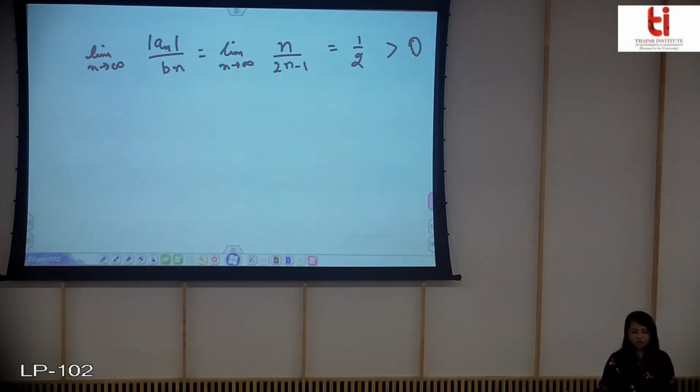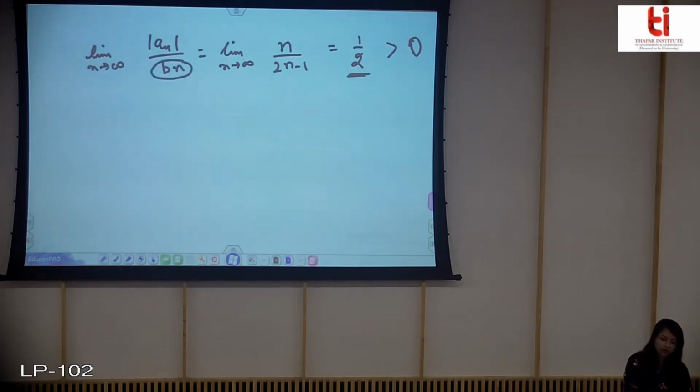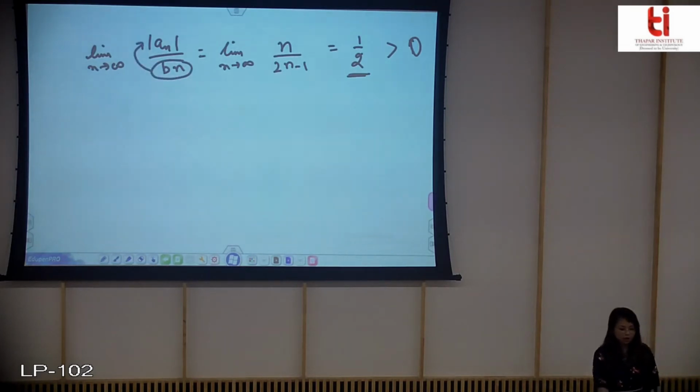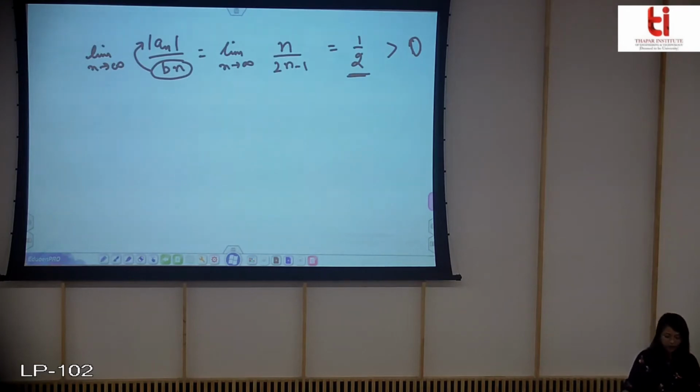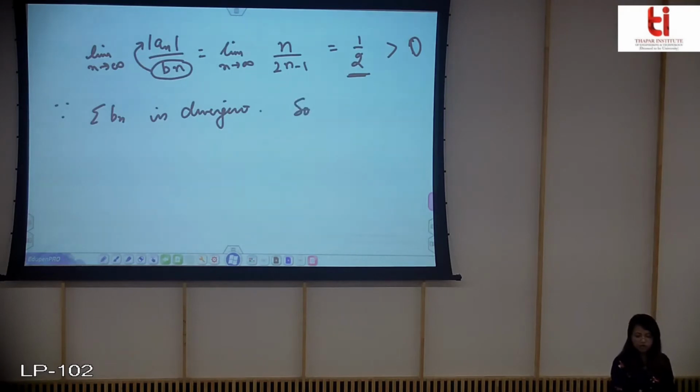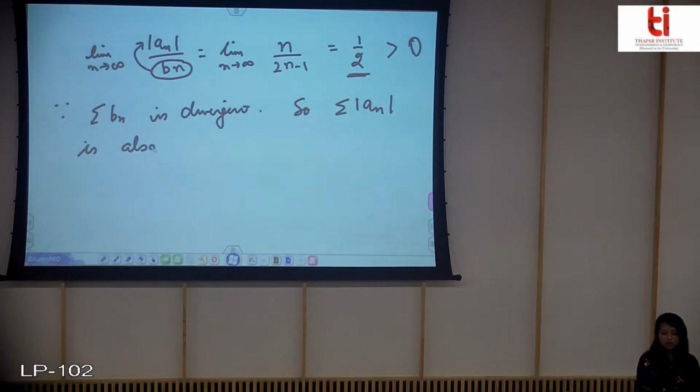So by the limit comparison test you already know that if the limit comes out to be some constant which is greater than 0, then whatever is the nature of bn will be the nature of mod of an. So since we know that summation of bn is divergent, summation of mod an is also divergent.